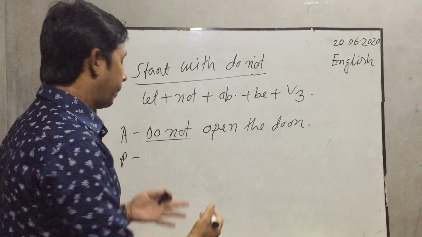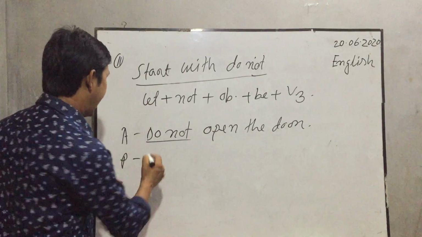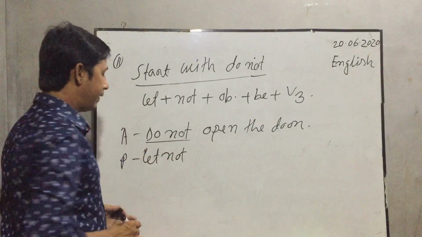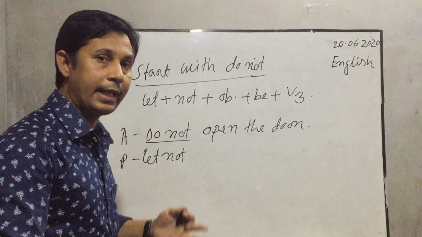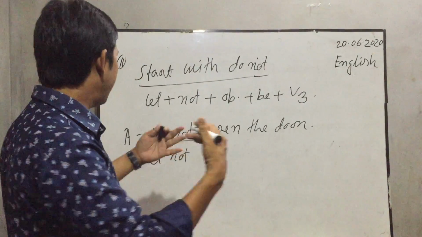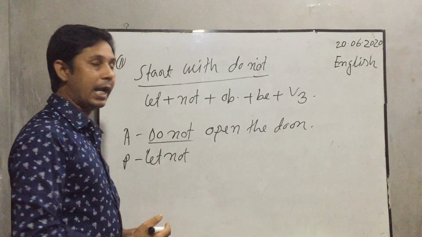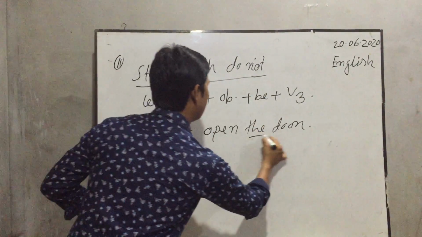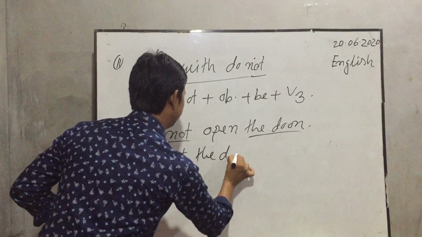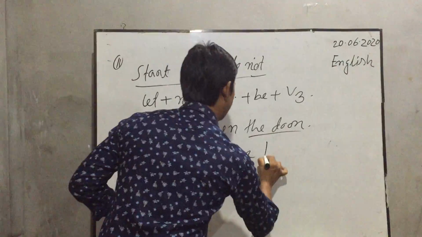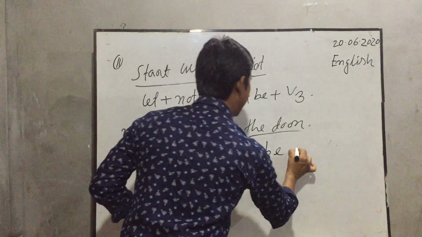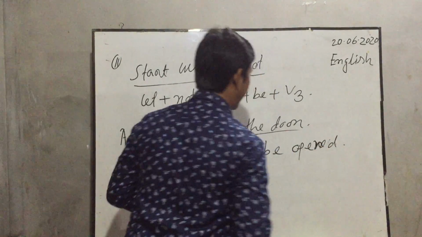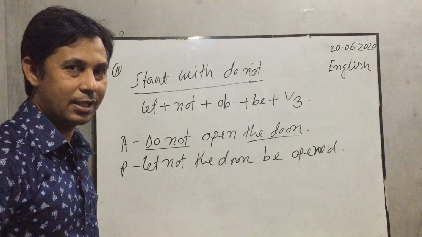Okay. So in the passive voice, according to the rules here, at first let, then not: let not. Okay, my dear students. When you see do not in the active voice, when you change into passive voice, instead of do not, you have to use let not. Then once again, the object, the door. Let not the door be, according to rules. Then open, here is open, the past participle form of the verb: opened. Let not the door be opened.